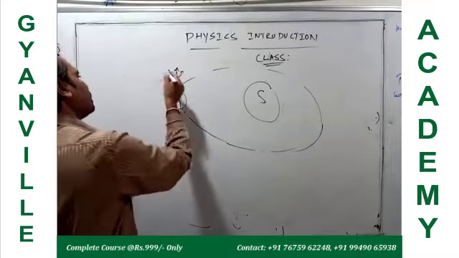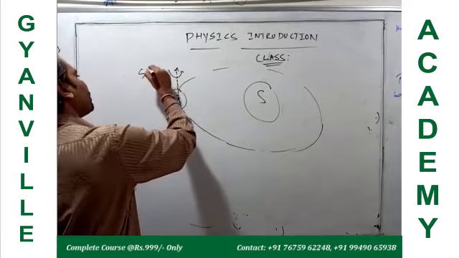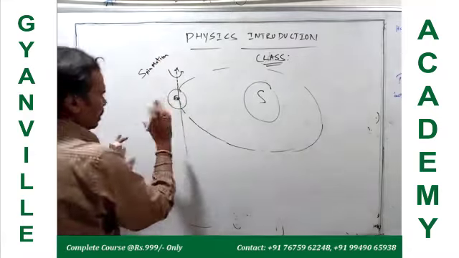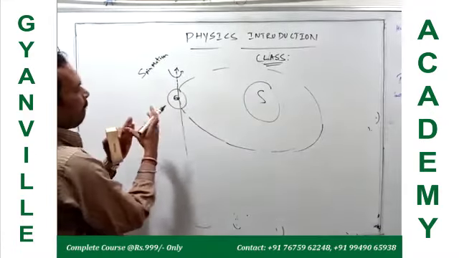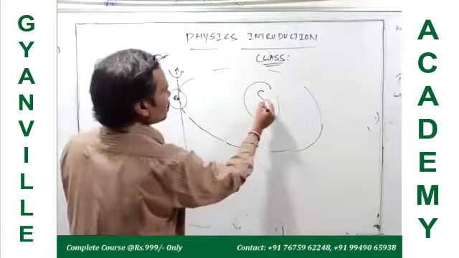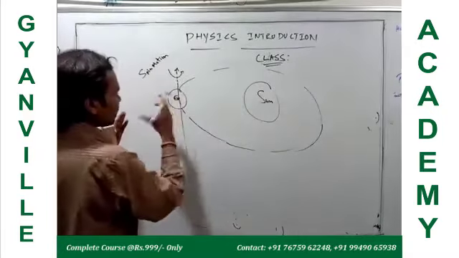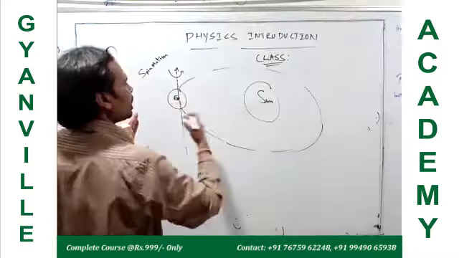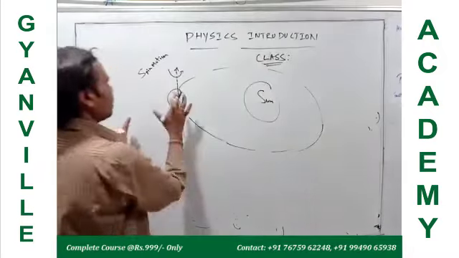This is spin motion, the spin motion of the Earth. Simultaneously, Earth is rotating about its own axis, as well as rotating around the sun in an elliptical path.